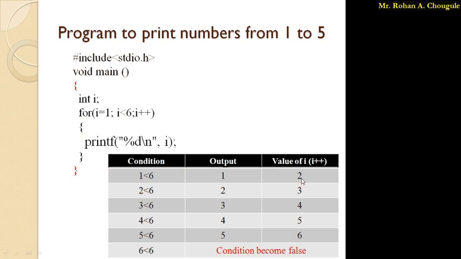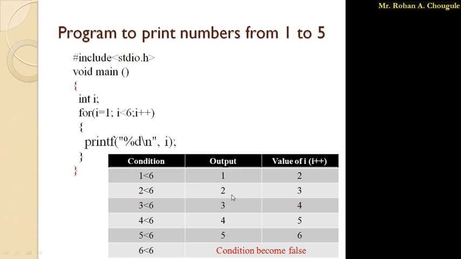As I have increased the value of I by 1, I becomes 2. So it will check the condition I is less than 6, that is 2 is less than 6. Yes, 2 is less than 6, so the condition is true. Your control will come inside the for loop. It will print the value of I, that is 2. So we will get output 2.